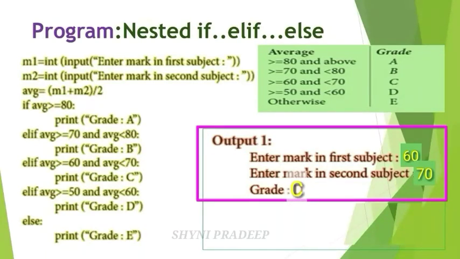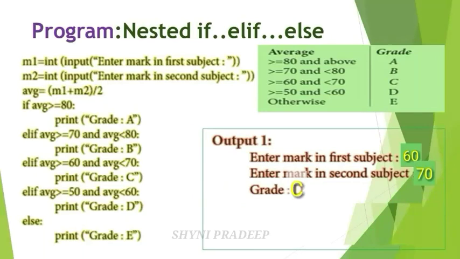Enter mark in first subject. Here write your mark, 60. The Python interpreter asks you to enter your first subject mark. So you are giving your mark as an input, that is 60. What is the value for the m1 variable? m1 is equal to 60. Next, enter mark in second subject. Here you have to give the second subject mark, that is 70.